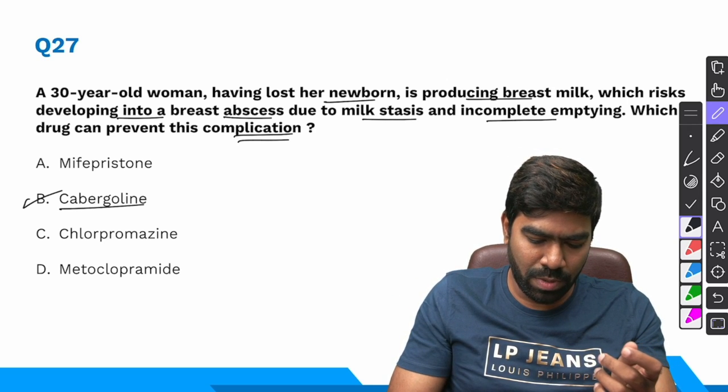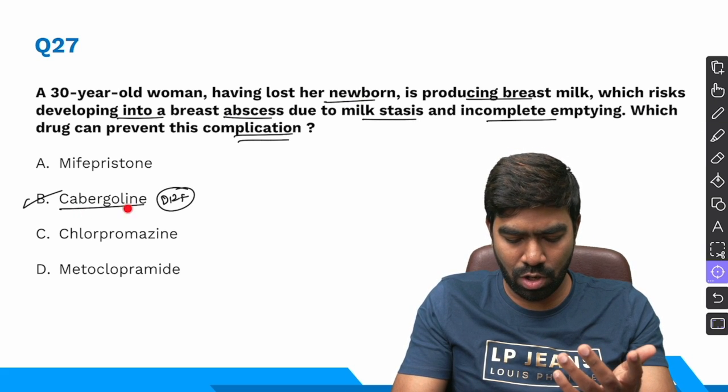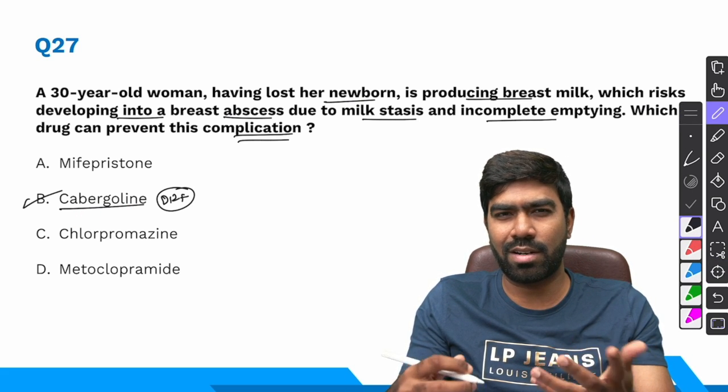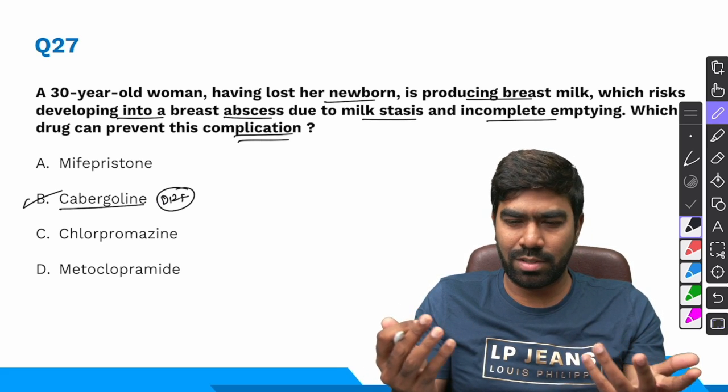For that, we need to give a dopamine receptor agonist like cabergoline or bromocriptine. We prefer cabergoline because it's long acting. Bromocriptine is a short acting drug, so it's better to give cabergoline in this case. So other choices are not correct.